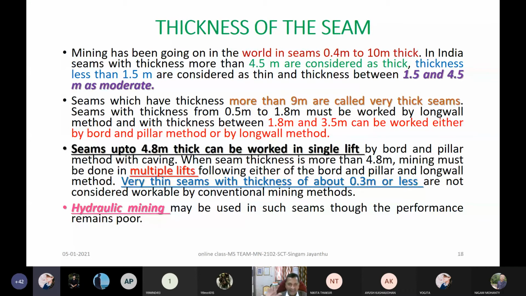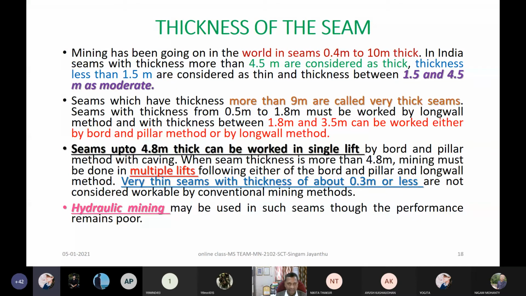So it should be very easy for persons to enter, depending on the method of mining. If the method is bord and pillar, then many persons are supposed to enter the working face to make drilling, blasting, loading, so many things. But if it is longwall, very few persons need to enter. Very simple to understand.